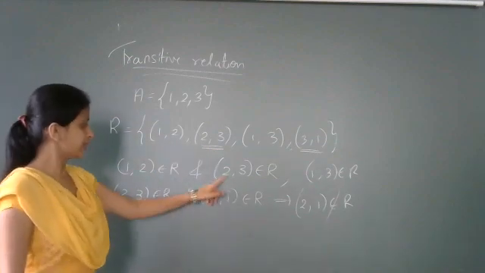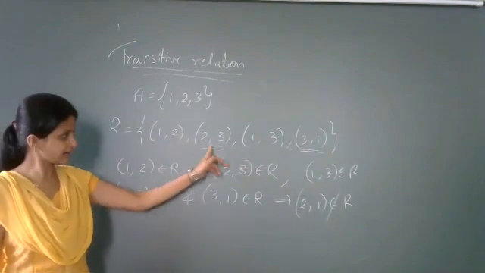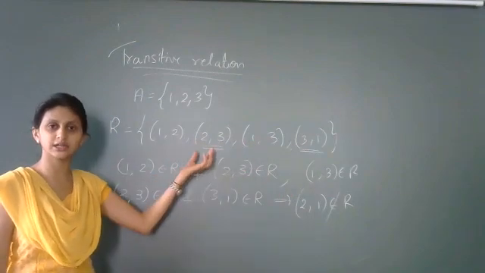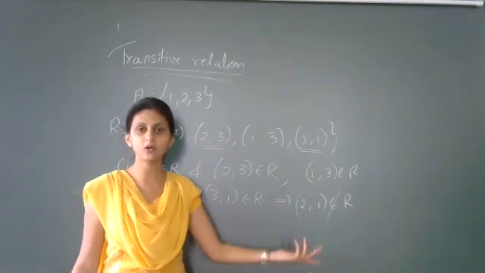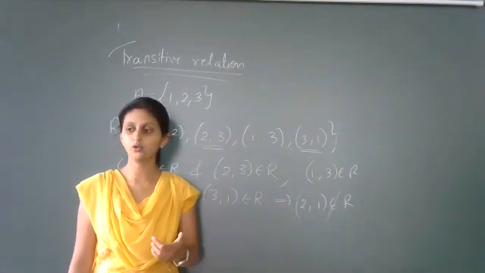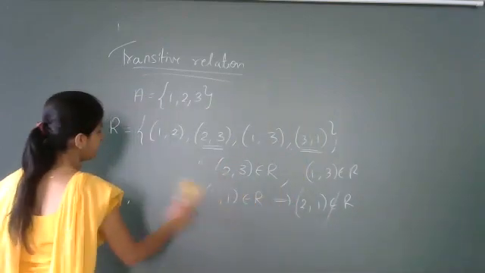For these two ordered pairs, the definition holds true. But if you consider these two ordered pairs, they are of course in the relation, right? But for those two ordered pairs, you don't have the ordered pair A comma C belonging to R. So what do you conclude? You conclude that the relation R is not transitive. Suppose I give you one more example.